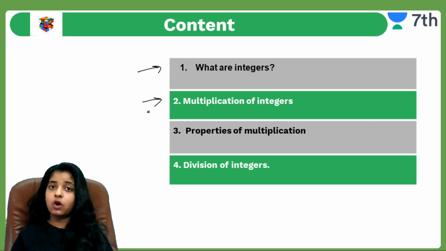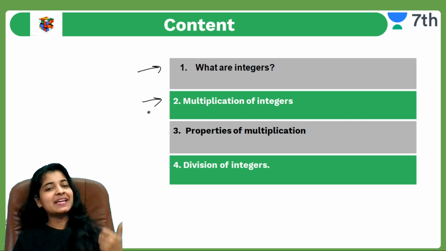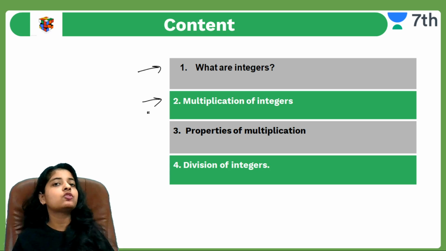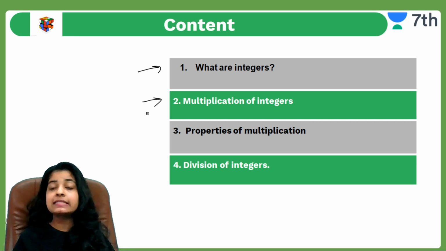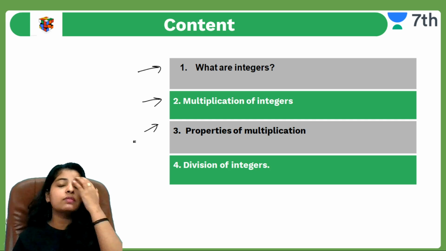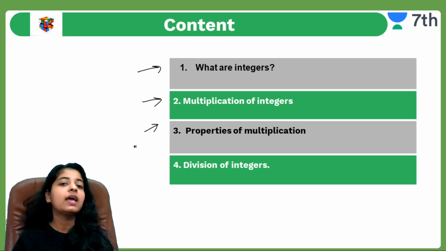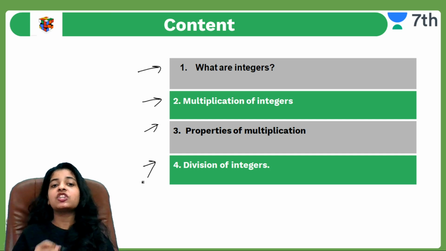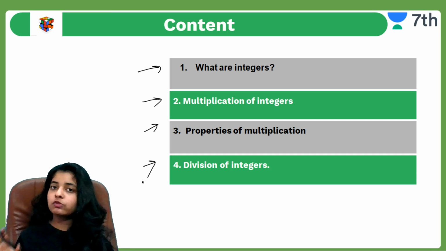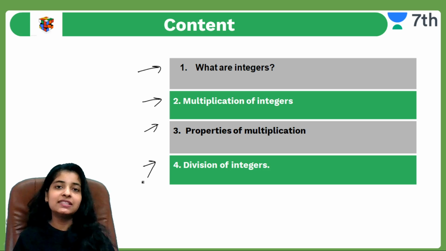हमने multipliers बहुत पढ़े हैं. From our junior classes we are learning how to add the numbers, how to subtract, how to multiply, how to divide. So here we are going to learn how to multiply integers. Okay. Next one is properties of multiplication. What are the properties which multiplication holds? And the last one is division of integers. We know how to divide the number. Now we will learn how to divide integers. And believe me, it will be really very fun.